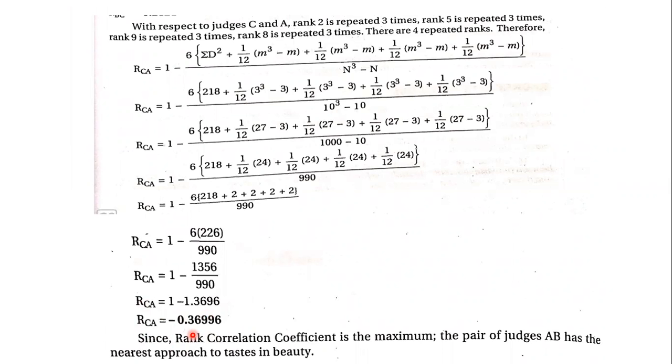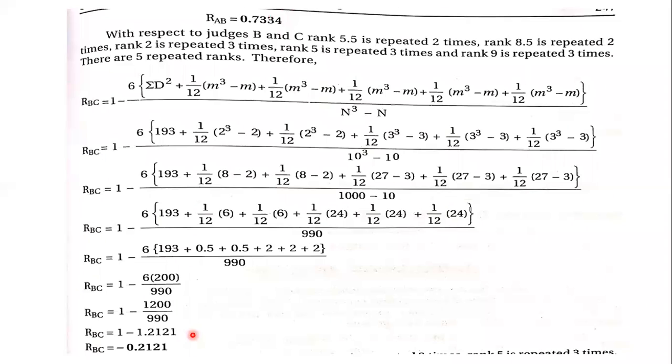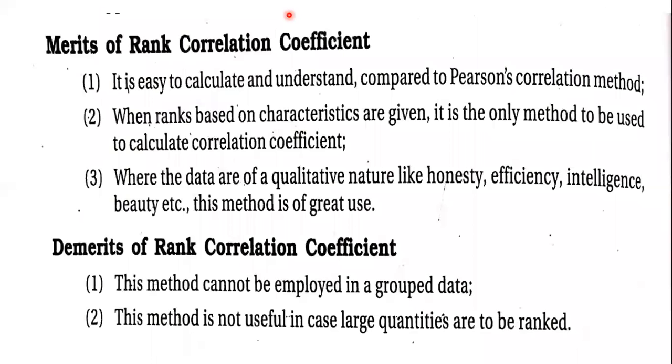But out of the three values, if you observe the first two judges, that is RAB, Judge A and Judge B, it is positive in nature, and since it is a positive correlation, it is good and easy for us to consider for the conclusion.